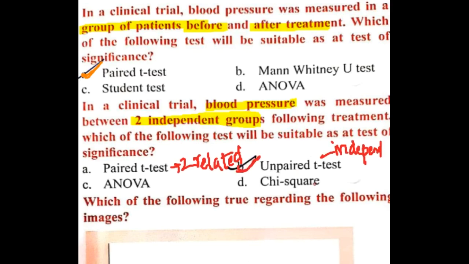For more than 2 groups, even 3 or 4, you will do ANOVA. For chi-square, you will see the association between two or more groups, for comparing proportions.